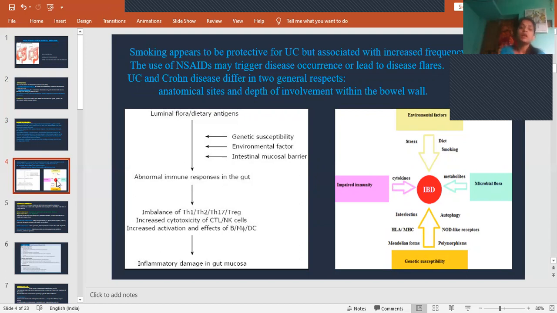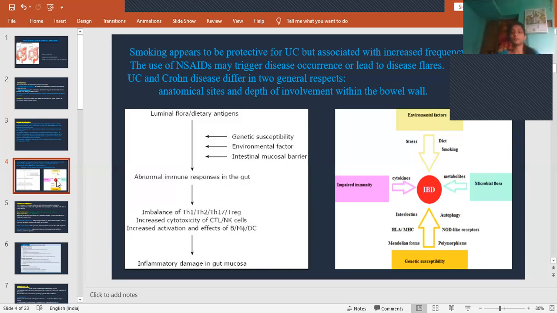Why? Because whatever the NSAIDs are there, as we have studied in peptic ulcer disease, they will inhibit prostaglandin production. That means there will be decreased mucosal production. So as there is no mucosal production, there will not be proper lining of the colon, and thereby it further elevates the disease. And then ulcerative colitis and Crohn's disease differ in two general respects, that is anatomical sites and